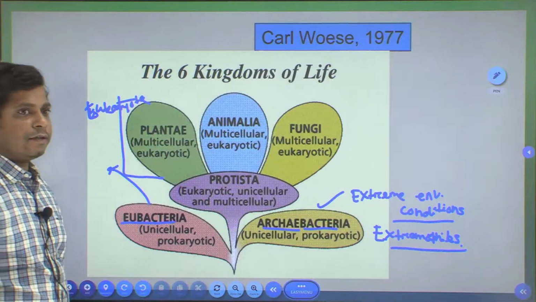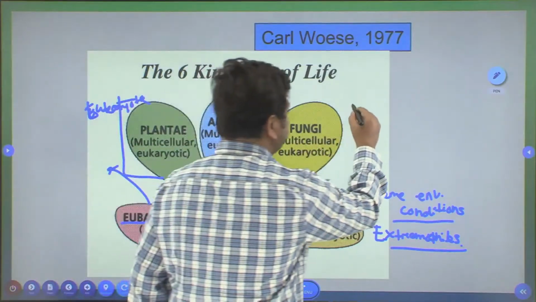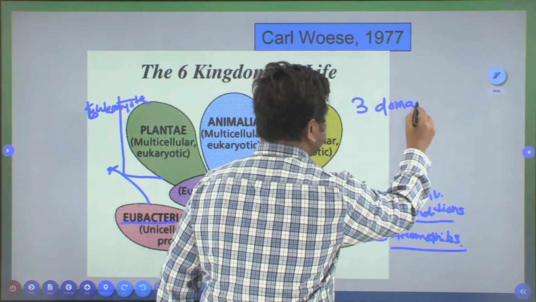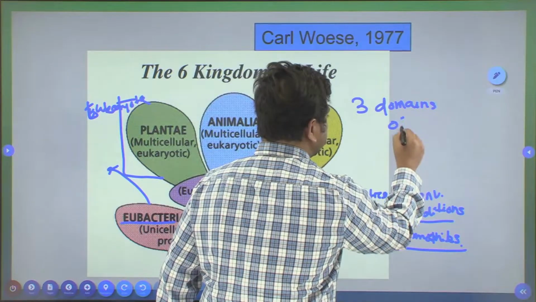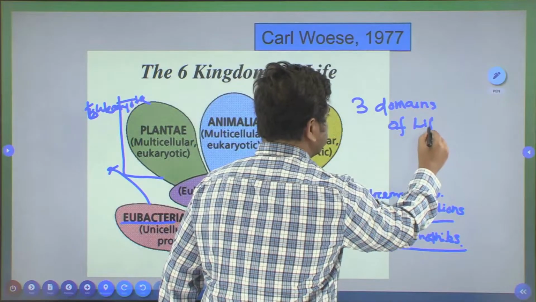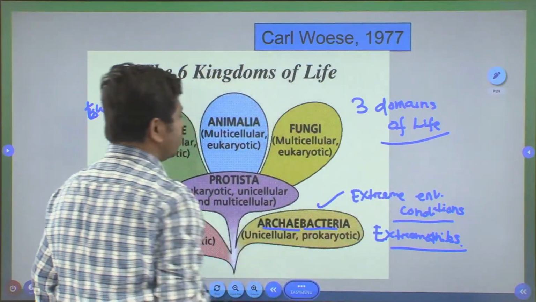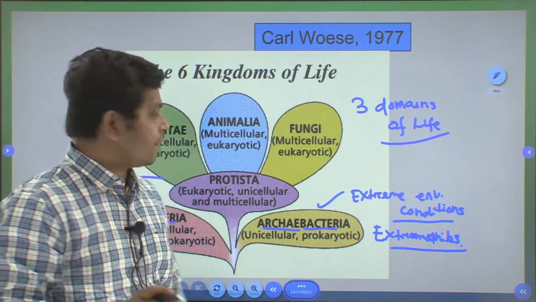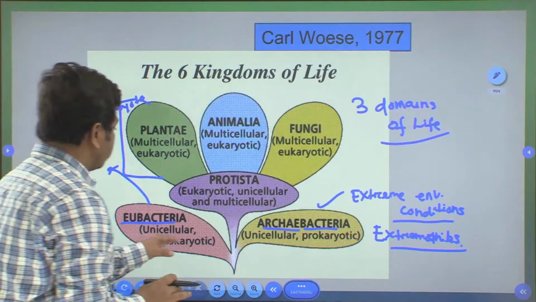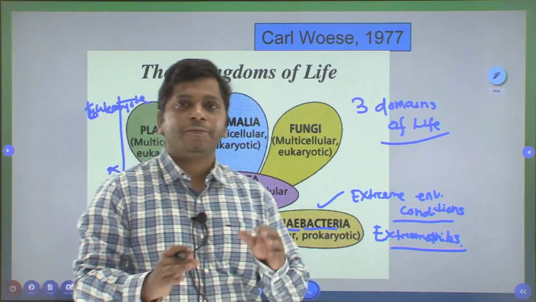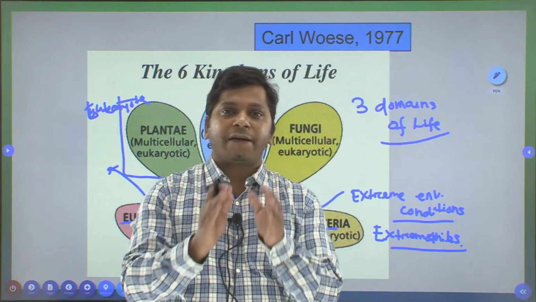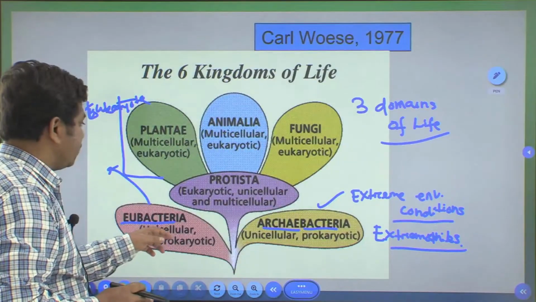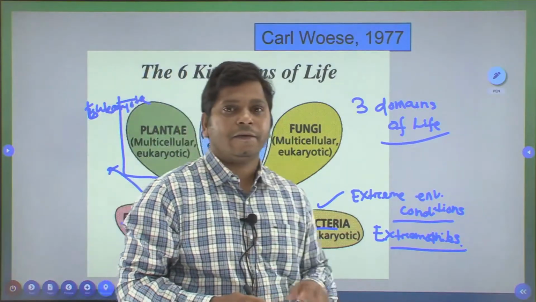So, this is called the three domains of life, or the six kingdom system of classification. What the six kingdom system of classification does is help to classify the bacteria into two separate groups. One is eubacteria and another is archaebacteria.